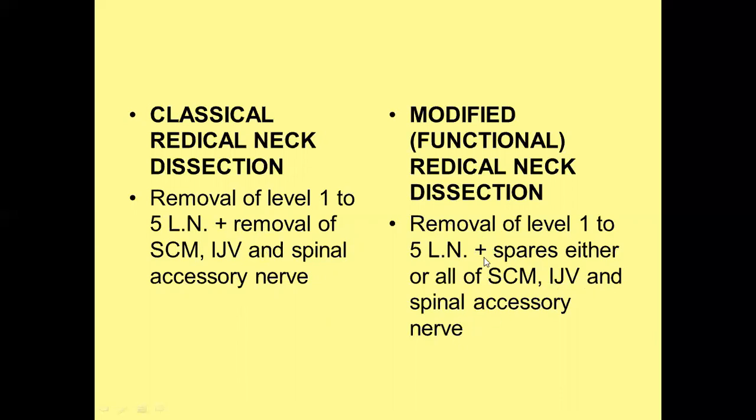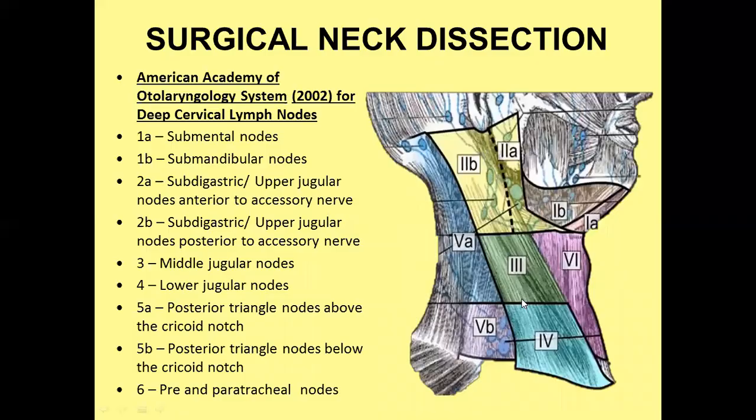It is related to the levels because the first region is related to the submental node, second region is related to the subdigastric part, third region is related to the middle jugular, fourth is related to lower jugular, fifth is related to posterior triangle, and sixth is related to the pre and paratracheal region. So this is all about the lymphatic drainage of head and neck.